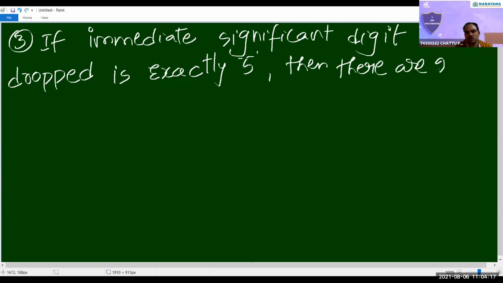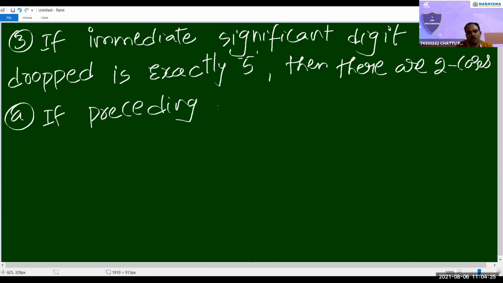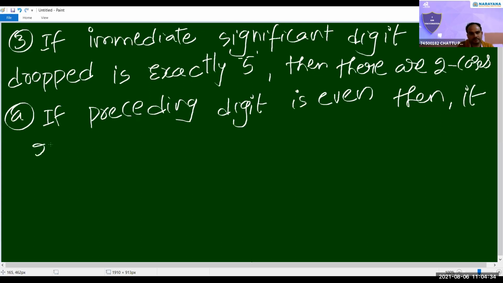there are 2 cases. First case: if the preceding digit is even, then it remains unchanged.